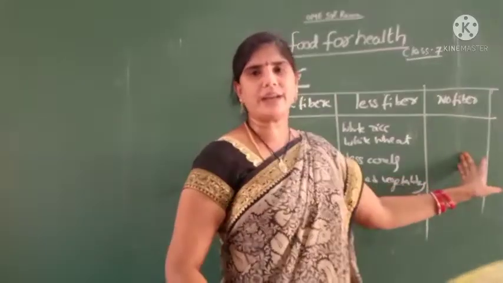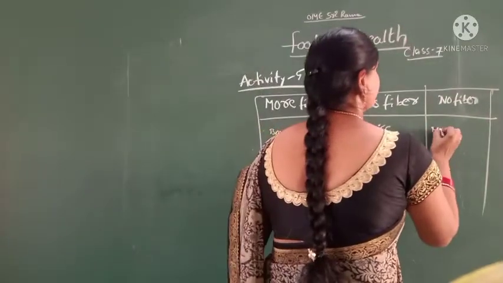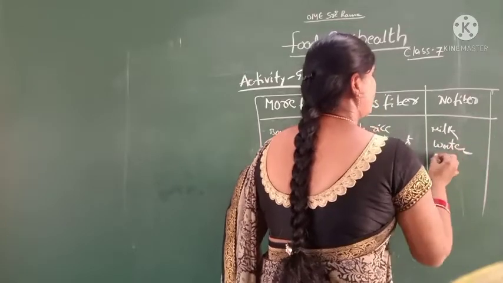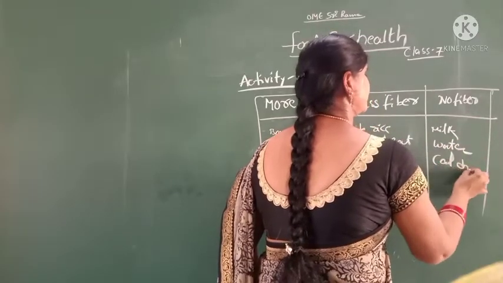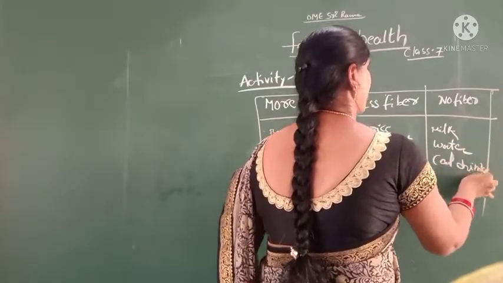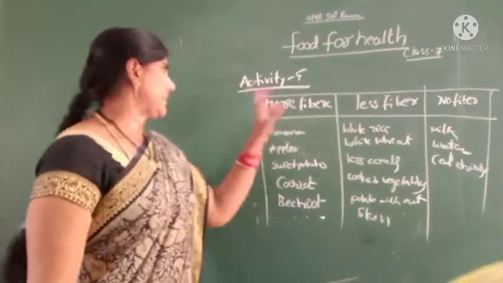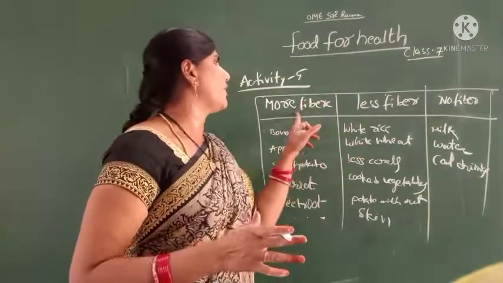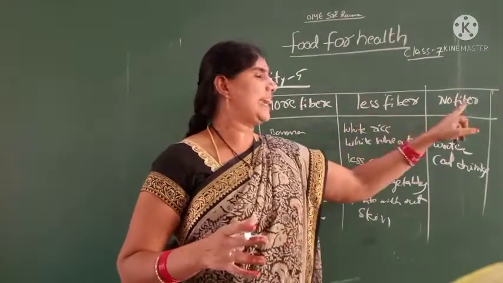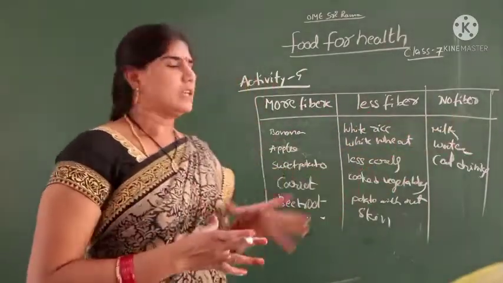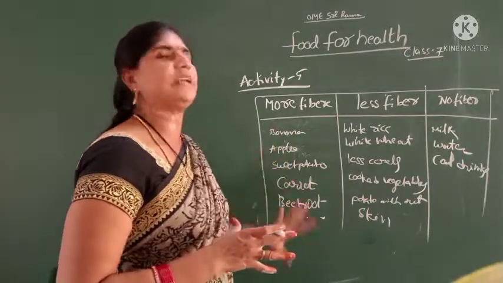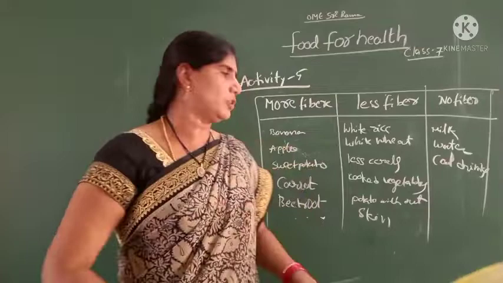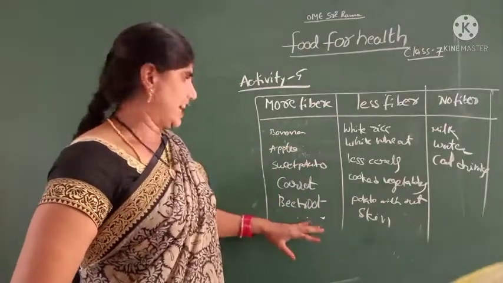No fiber: milk, water, cool drinks. Activity 5: food items classified into more fiber, less fiber and no fiber. Okay children, fill in the table and add so many food items to your table.